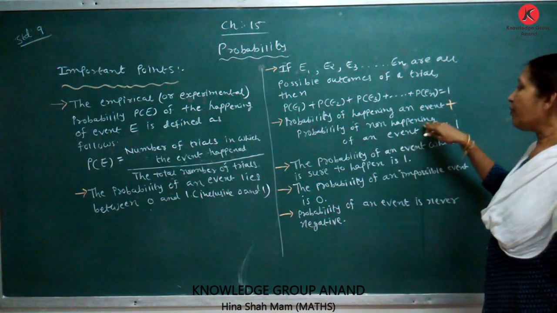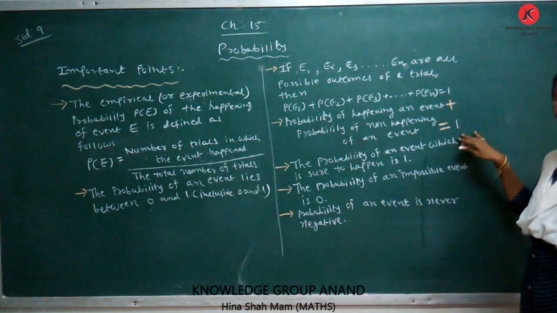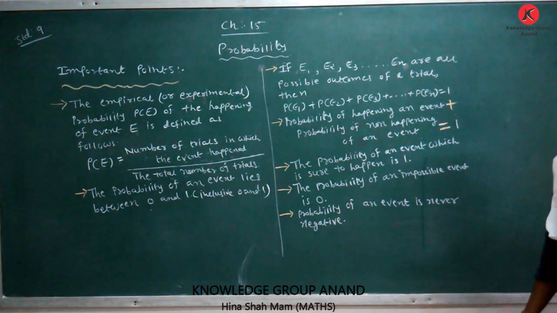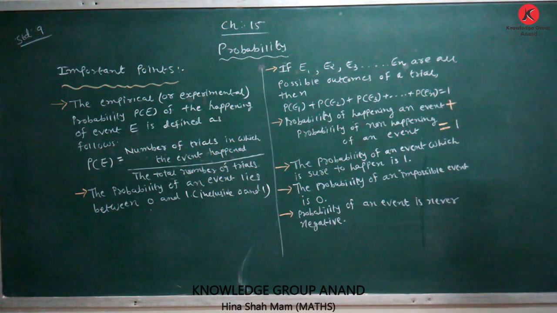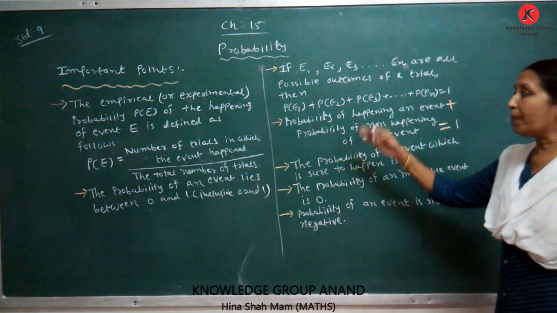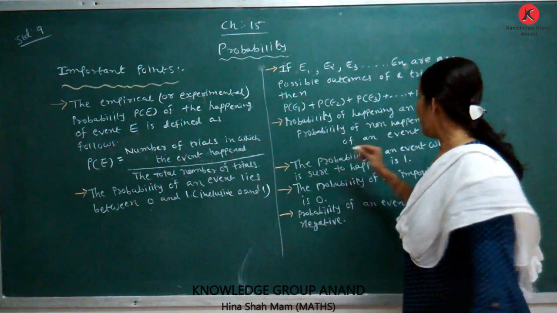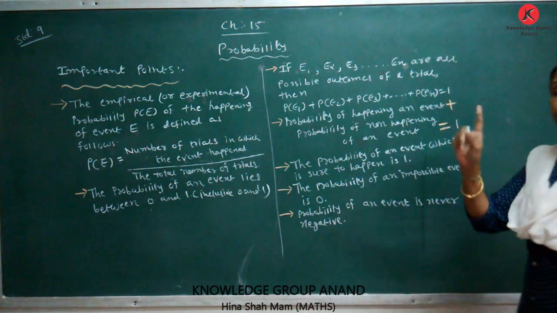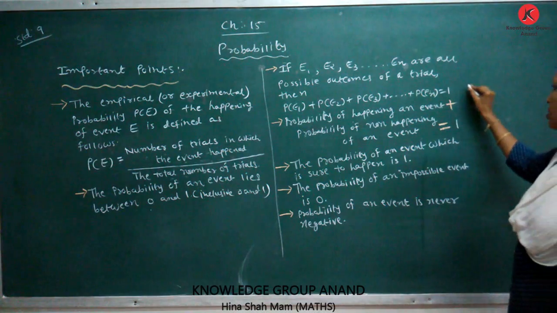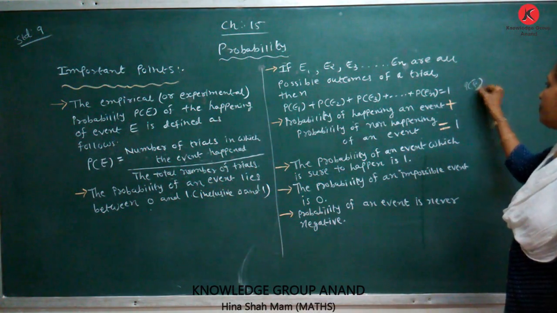The sum of the two events, happening and non-happening, is equal to 1. It is denoted mathematically: happening event is P(E), not happening event is P(E bar).